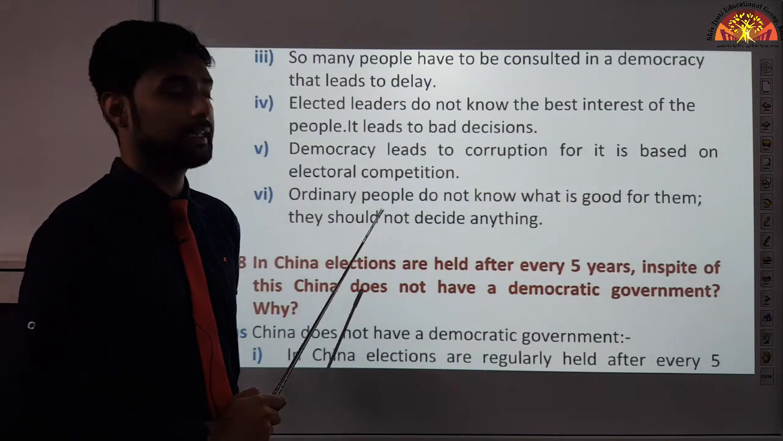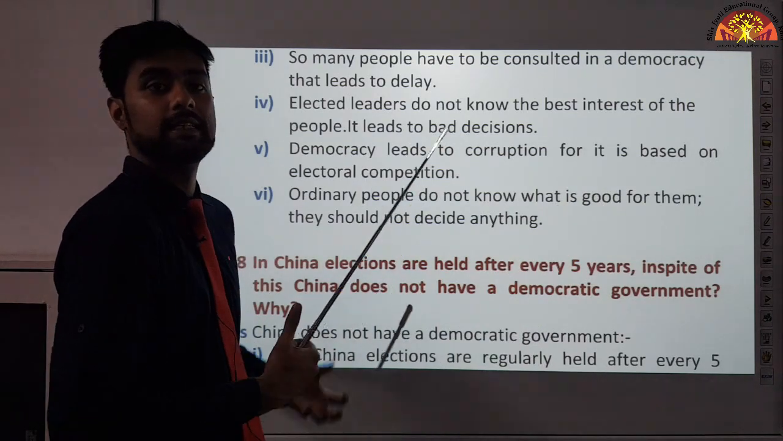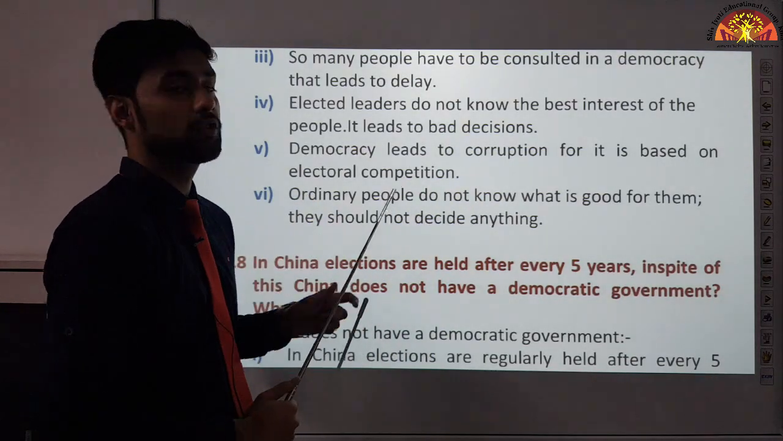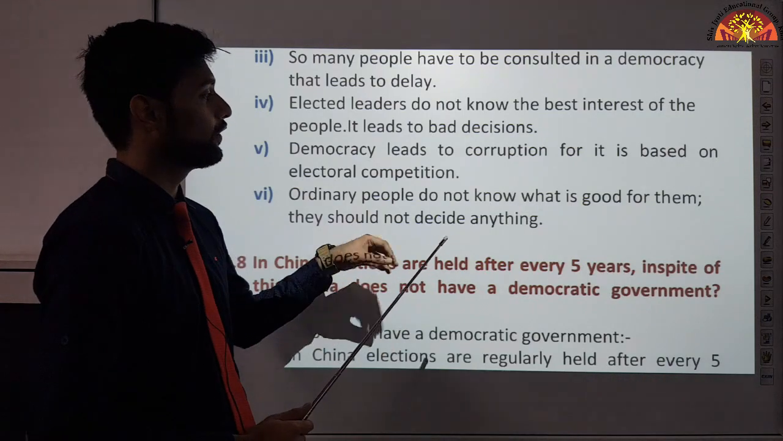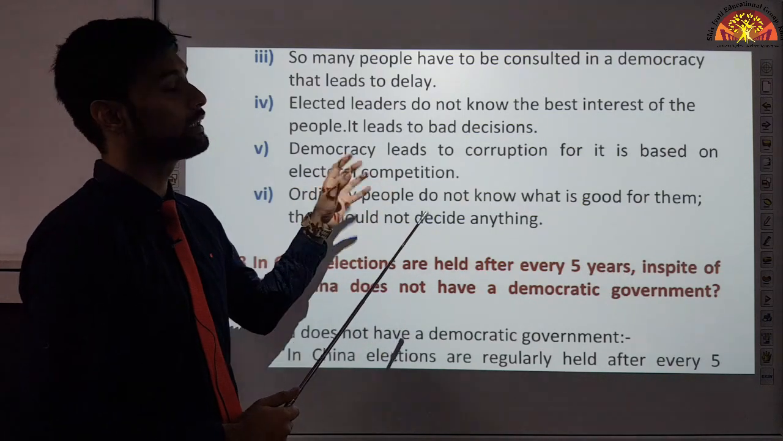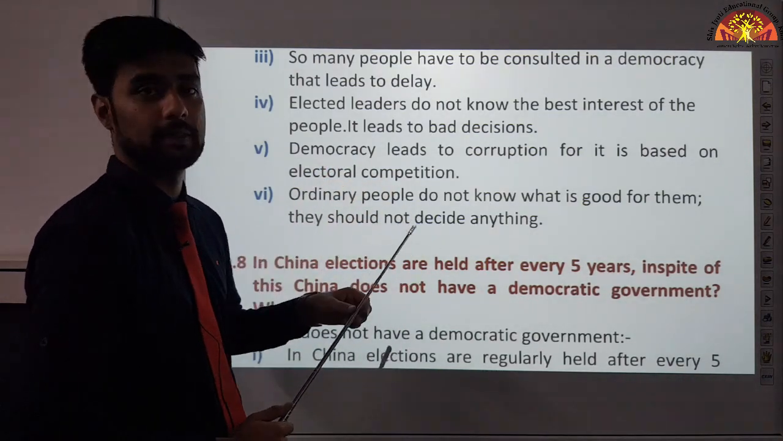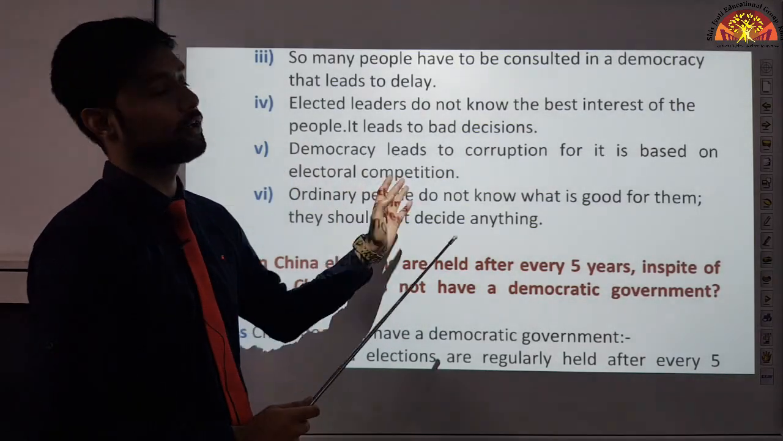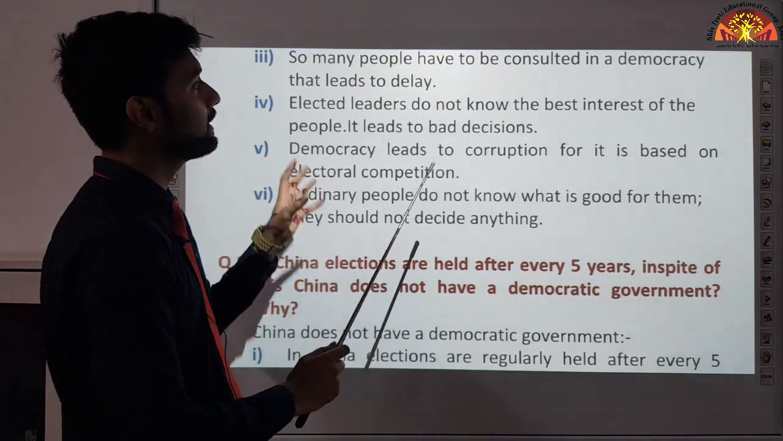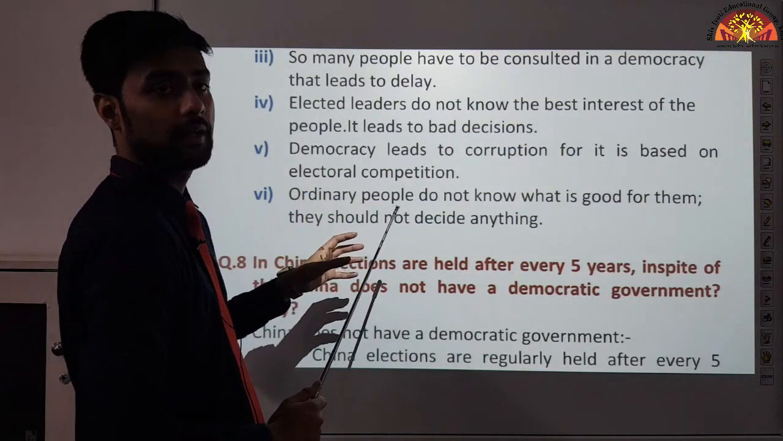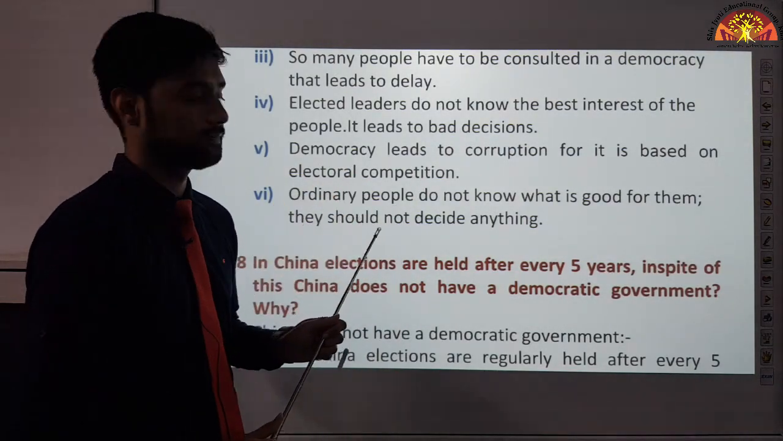And what are we saying in the last? That ordinary people, the citizens, us, we don't know what is good for them, and that is why we should not decide anything. We should leave it to the government. The government should not change. Only one particular person who is ruling, he shall rule for as many years as he is ruling. Okay, so these are the arguments which we give against democracy.